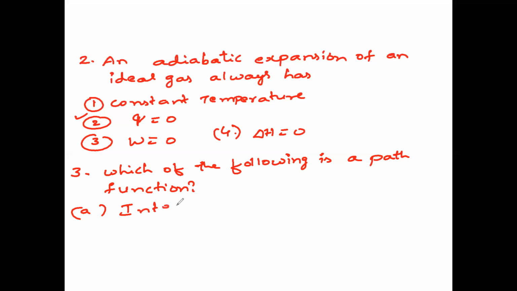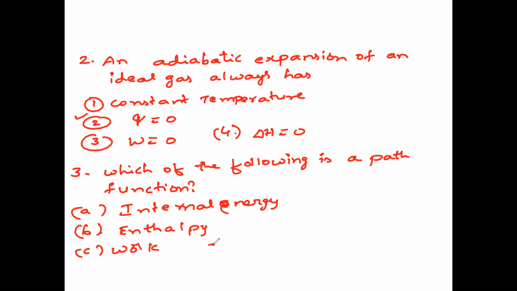Option A, internal energy. Option B, enthalpy. Option C, work. And option D, entropy.